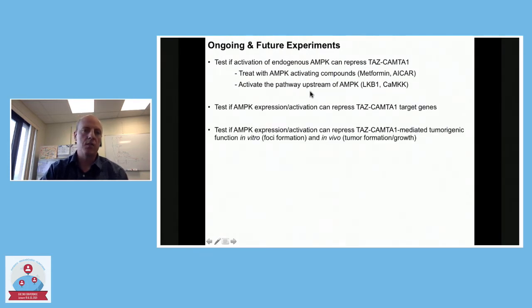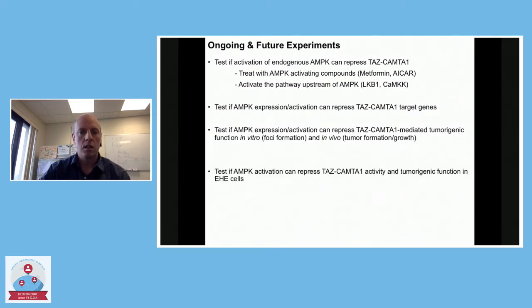And we've now started to move forward with checking other readouts as well, so that the genes we know are regulated by TAS-CAMTA1 is another readout for its activity. And Ryan has begun the foci formation assays, and we're about to start the tumor growth assays now. So he's made cells that stably express AMP kinase, and we're going to put those into the mice this week. And so hopefully what we'll find is that this represses the tumorigenic function of this oncogene.